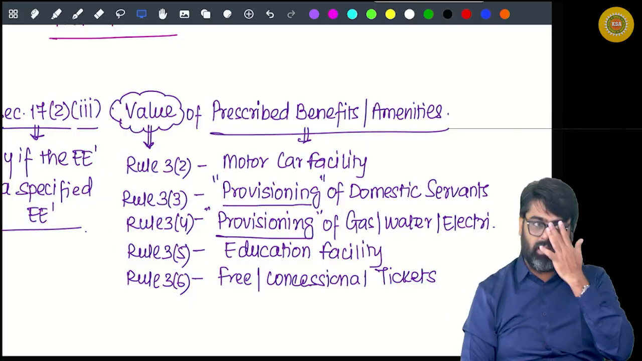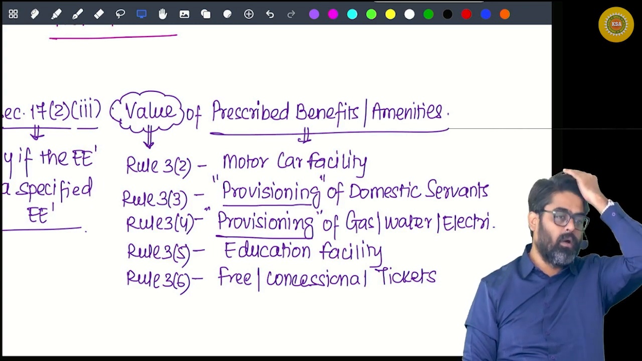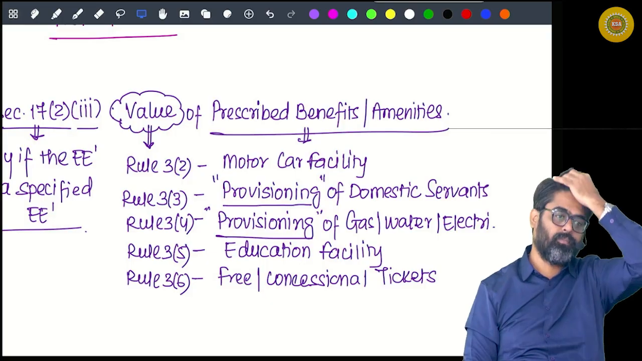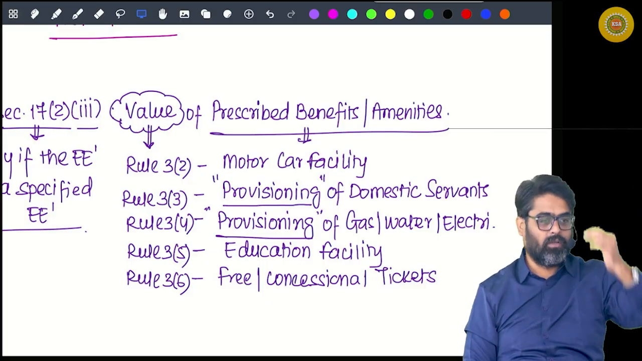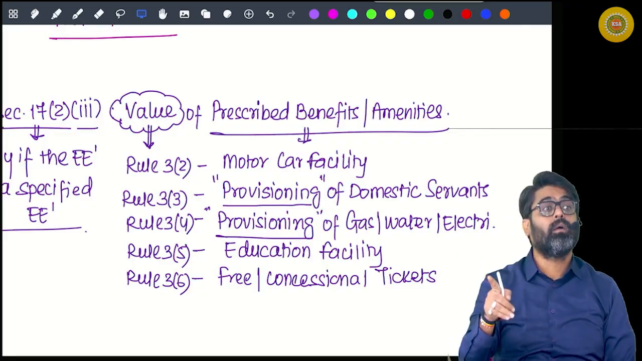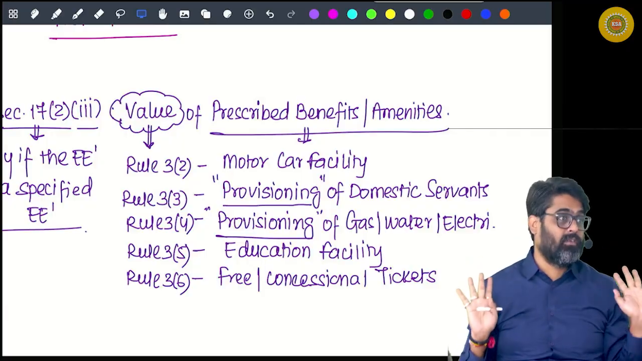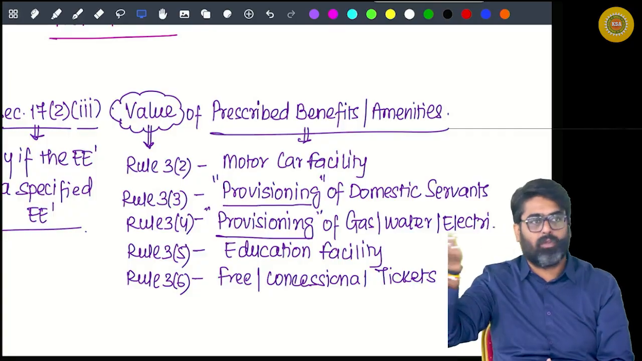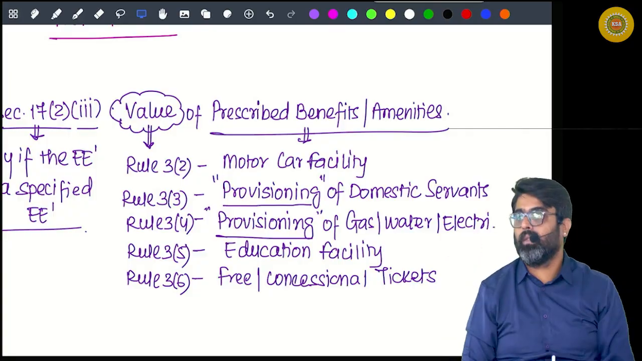Now one small question I am asking you. To pay the gas bill, water bill, electricity bill of your house, the employer is giving you 3,000 rupees per month. Is it a perquisite or is it an allowance? Allowance. A monthly fixed amount is given to meet this expense. That is an allowance, fully taxable. Yes or no? And anything out of that allowance, even if you are spending, is not going to give you any exemption because that allowance is fully taxable.